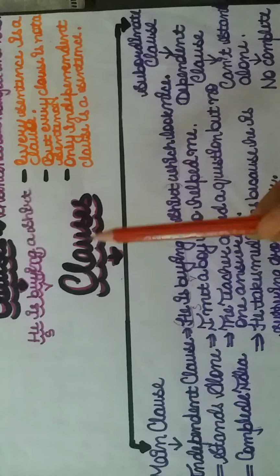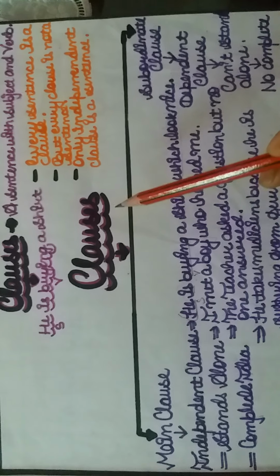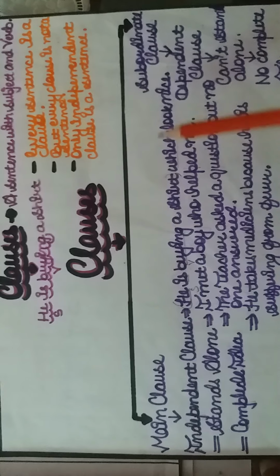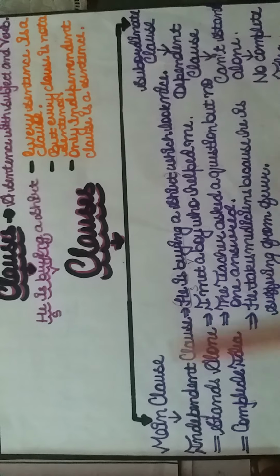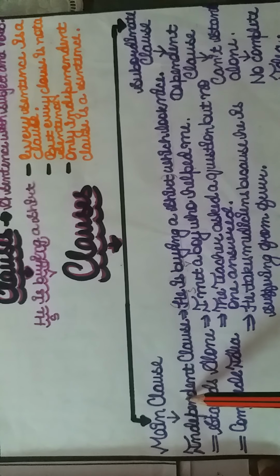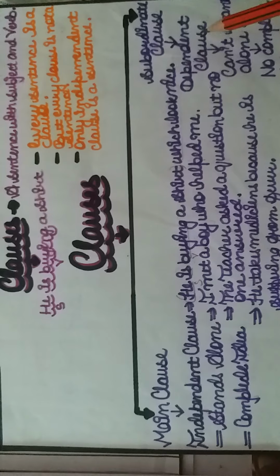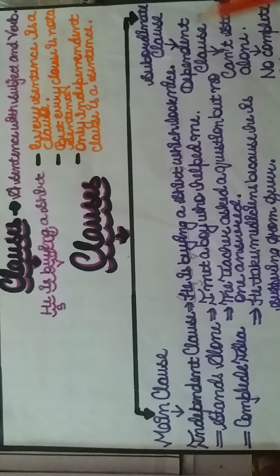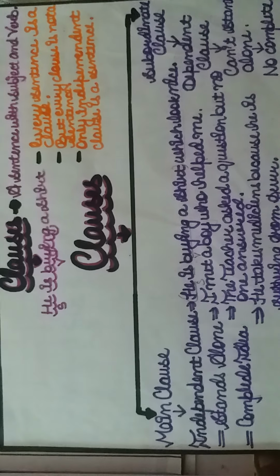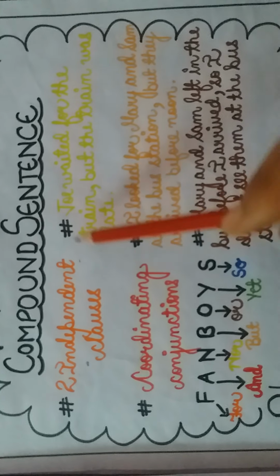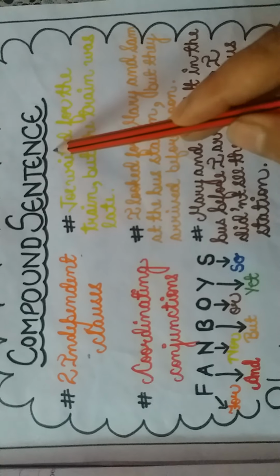So clause, a part of sentence with its own subject and predicate, two parts: main clause and subordinate clause. Main clause is also known as independent clause and subordinate clause is a dependent clause, not complete in meaning, can't stand alone. I hope you have understood about the concept of clause. So let's understand about the compound sentence.